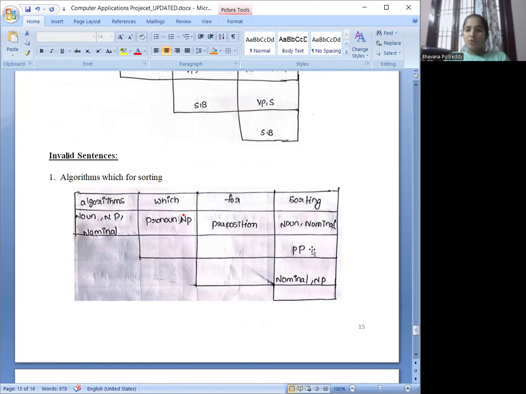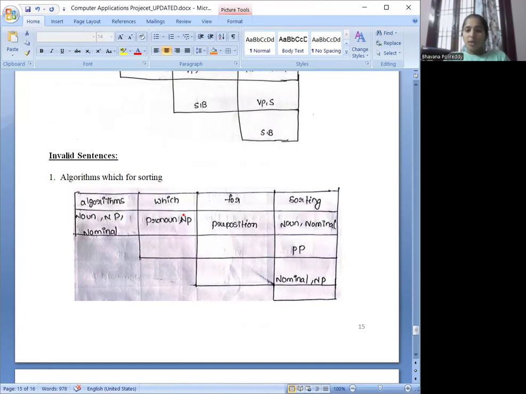There is no production rule in the grammar that allows "which" to follow algorithms directly, or a structure like noun, pronoun, preposition, noun. When we pass this sentence using the CKY table, although individual words are recognized, the parser cannot build up to the start symbol S. The relationship between the noun and preposition is PP, but between the pronoun and the noun we don't have any relation based on the rules that we have.